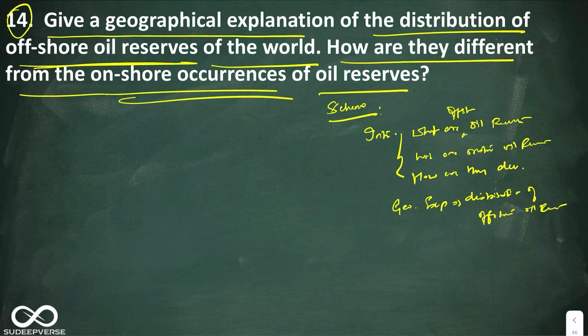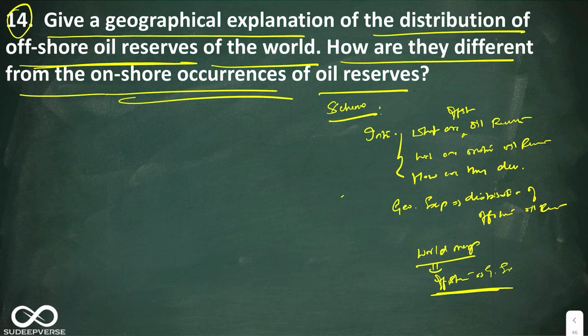Here, in reality, how you should write is, you have to draw the world map. You have to show different offshore reserves, and you have to geographically explain why those offshore reserves are there. If you take the Persian Gulf, you have to explain why it is there. If you take West Africa, you have to explain why it is there. If you take the Caribbean islands or the Gulf of Mexico, you have to explain why. But the problem with this is that the explanation becomes redundant, because everywhere the causes are more or less the same.